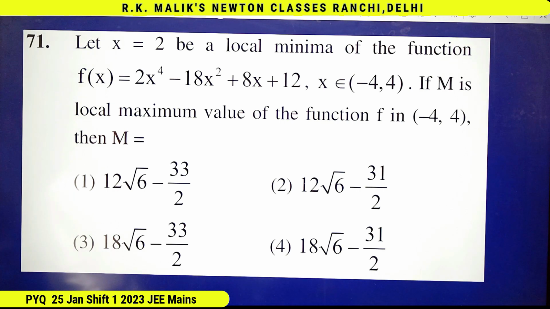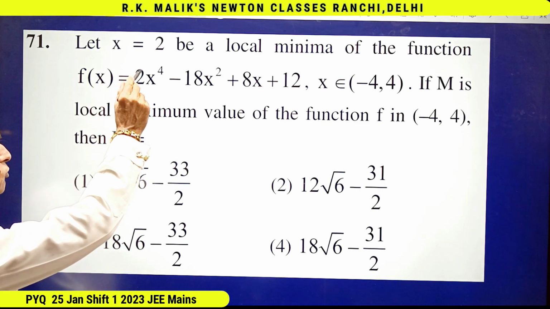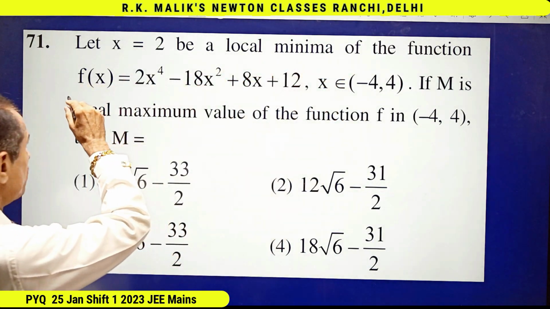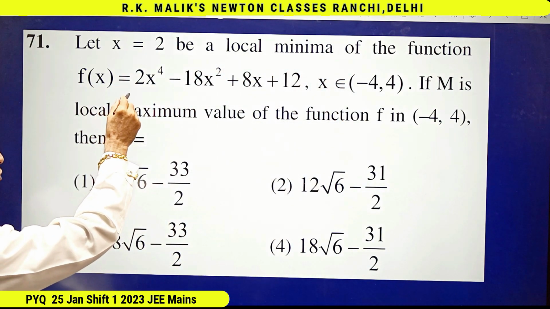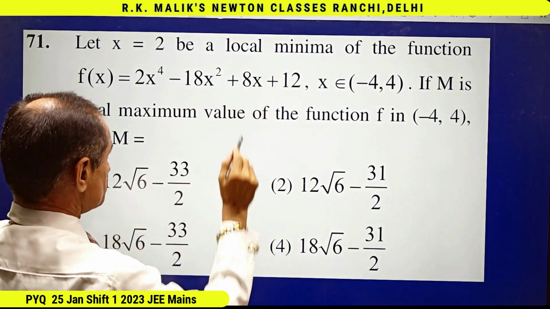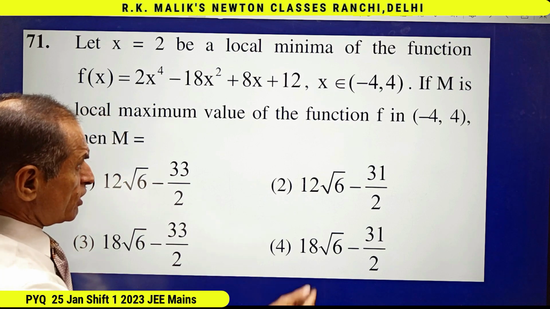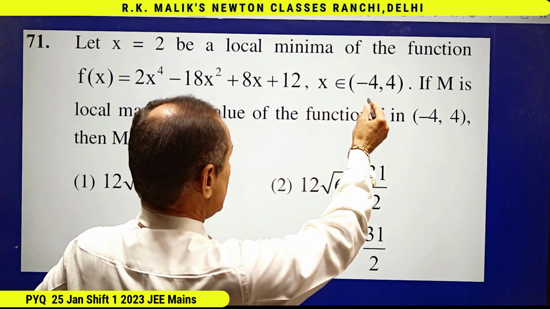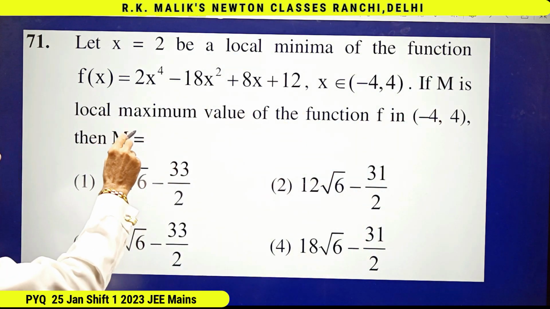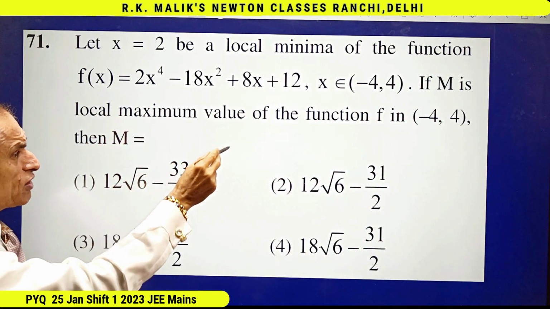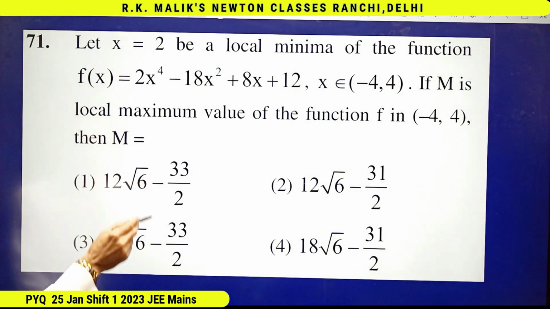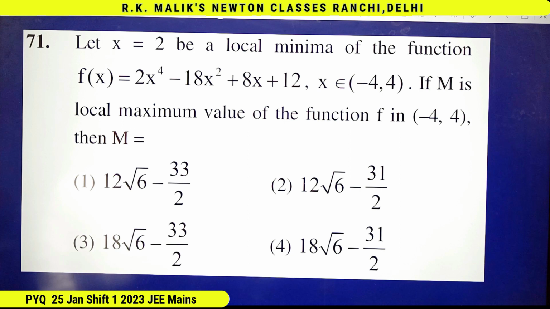In this question, it is given that x equal to 2 is a local minima of the function f(x) equal to 2x to the power 4 minus 18x square plus 8x plus 12, where x belongs to the interval minus 4 to 4. If capital M is the local maximum value of the function f in this interval, then M is equal to. You have to find the correct choice.